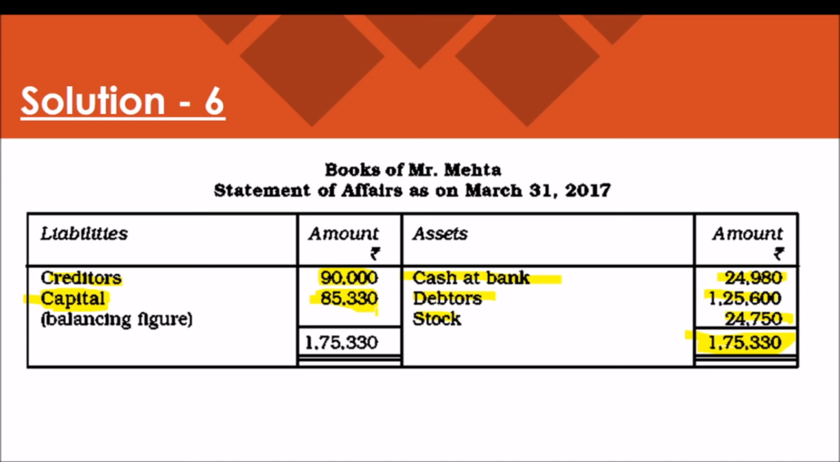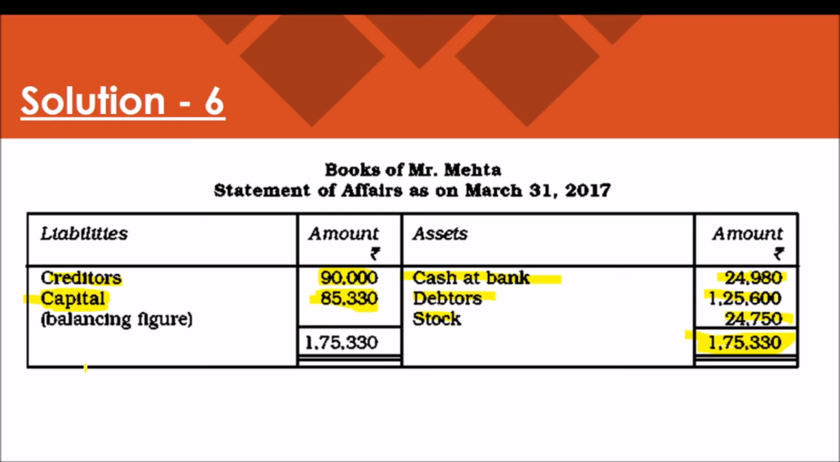If it is not given, because in this question, the closing capital is not given. So what we have to do? We have to find out the amount of closing capital by adjusting the amount of the items of assets and liability. So 85,330 is the amount of closing capital.